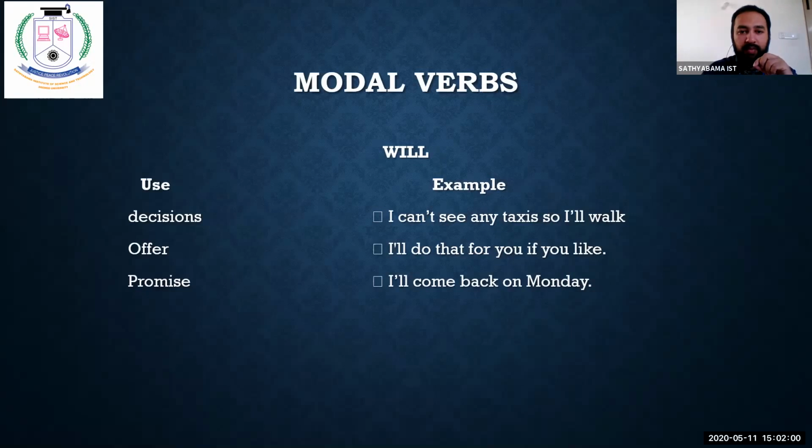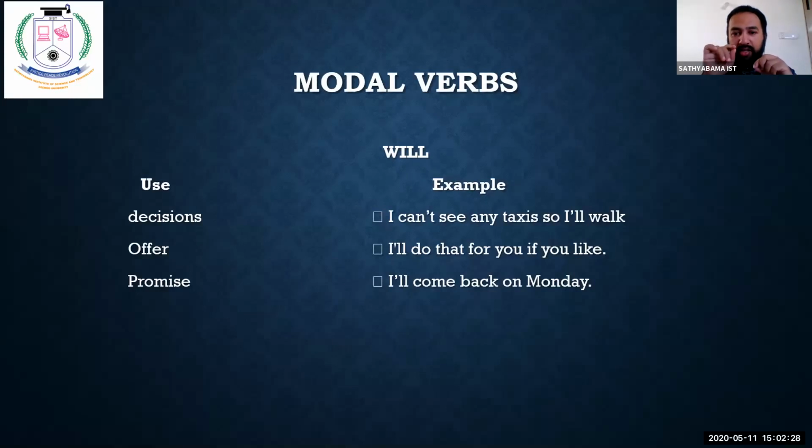Will is used for decisions, offer, promise. Generally, this word is a common word for all of us. I hope all of you are writing the use side: will - decisions, offer, promise. Please do so, my dear friends.